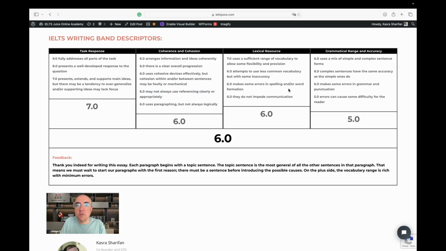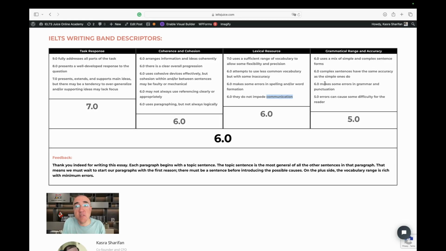As for lexical resource, the vocabulary range was very good, sufficient, but I encountered multiple vocabulary errors. The number of vocabulary errors was significant, and at the same time, they weren't very hard to understand. So my communication with the essay was not disrupted, so I was okay. The communication was quite okay.